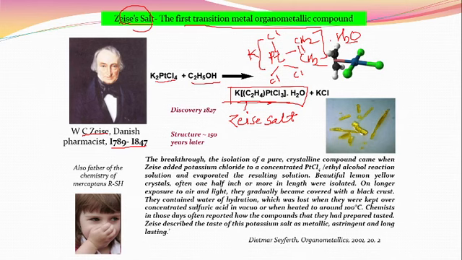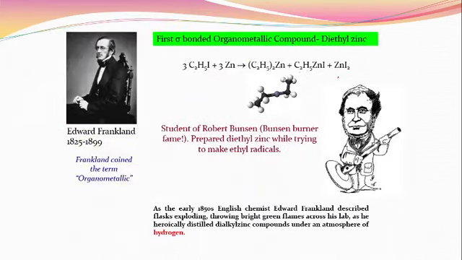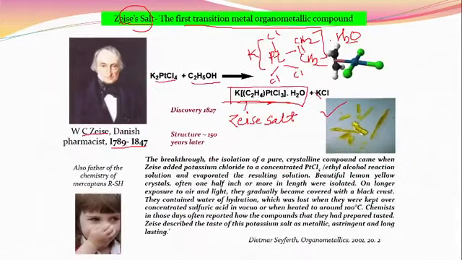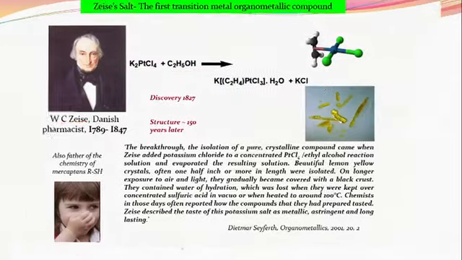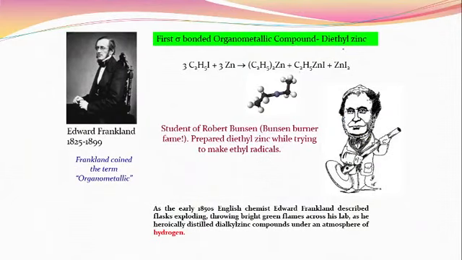Okay, what do you have to remember over here? What is the Zeise salt? This is the first transition metal organometallic compound. What is the structure of the Zeise salt? Okay, here you can see this is the actual picture of the Zeise salt. Okay, next the first sigma bond. This is the pi bonded structure. Why? Here you can see there is a metal which forms a pi bond with this organic compound. Okay, this is the first pi bonded structure.